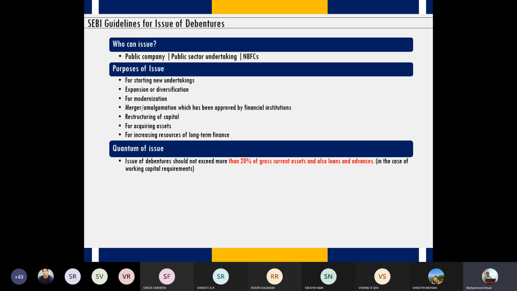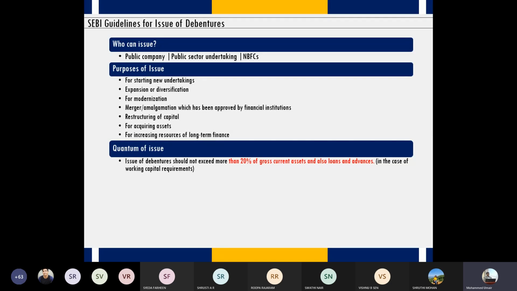If I'm a company, how will I decide how much I want to borrow? Of course, I will calculate my fund requirements, right? If I'm using money for expansion, I will calculate how much money I need for expansion. But does it mean that I can borrow the same amount of money? No, there's a criteria which I have to meet. Suppose I want to borrow 500 crores by way of issuing debentures, am I allowed to do so? No, I have to follow this quantum of issue criteria, which says that the issue of debentures should not exceed more than 20% of gross current assets and loans and advances.